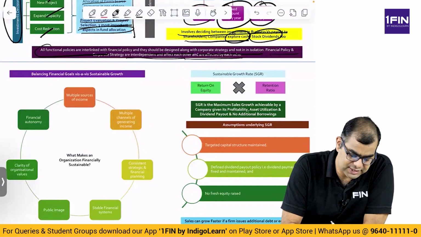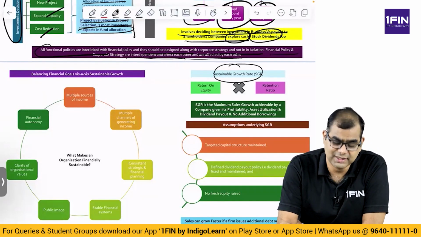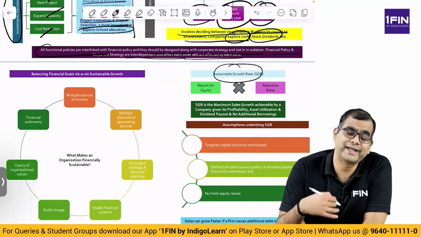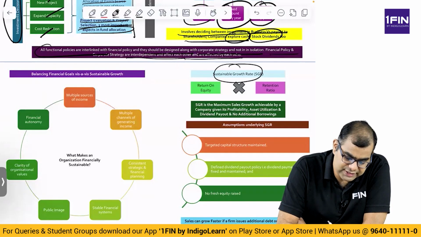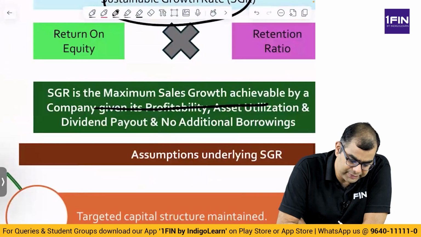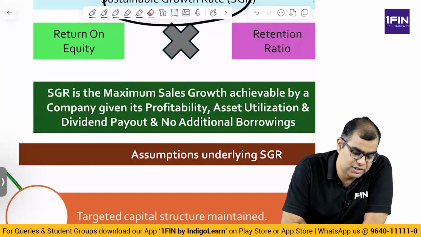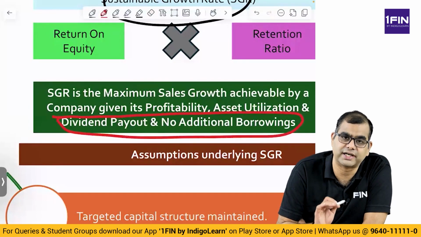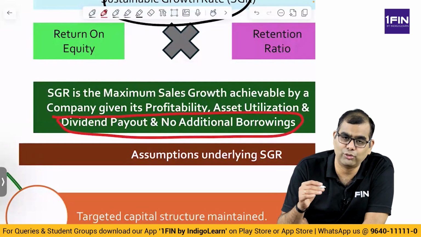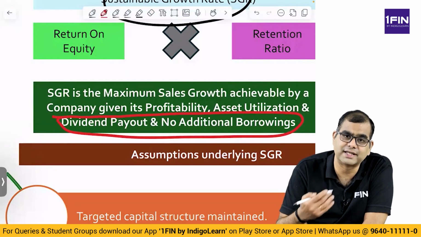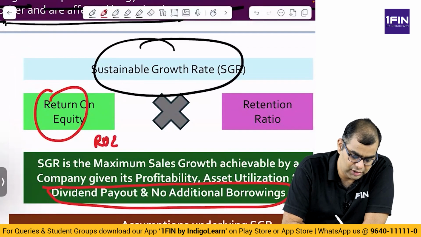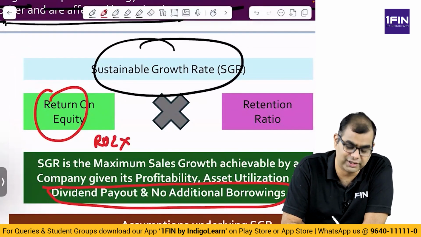Now we come to this aspect called sustainable growth rate. What is sustainable growth rate? It is the rate at which the organization can grow on its own without taking any additional capital. It is the maximum sales growth achievable by a company given its profitability, asset utilization and dividend payout, with no additional borrowings. So without any additional borrowings, how much can an organization grow given its current status, by plowing back, that is, putting back the existing funds that it is generating. It is computed as return on equity, ROE, into retention ratio.